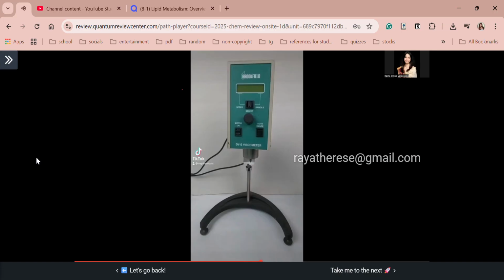Then you have to find the correct RPM. The spindle rotates at a specific speed, so you have to find the correct spindle and the correct RPM for you to get the correct viscosity measurement. So here, guys, this demonstrates the digital viscometer. This is a viscometer, and we use it to measure the viscosity of our products in the lab.